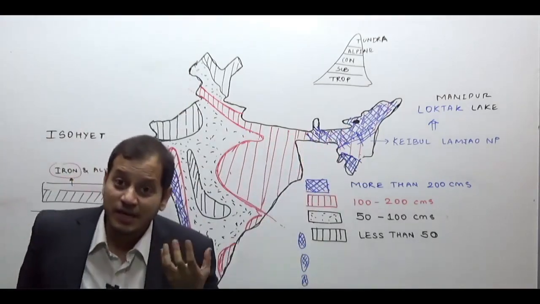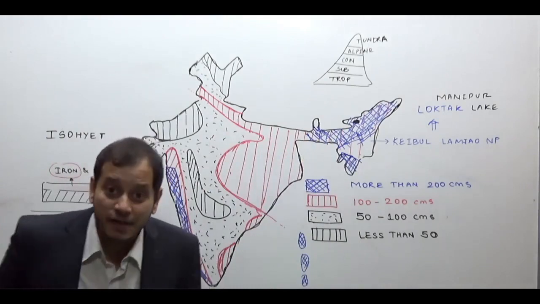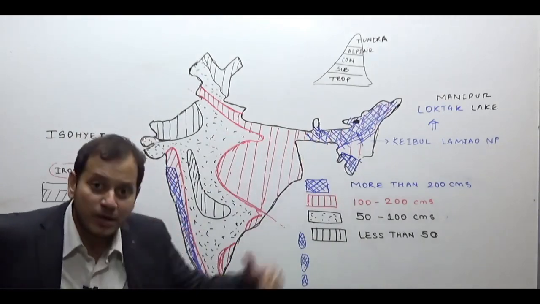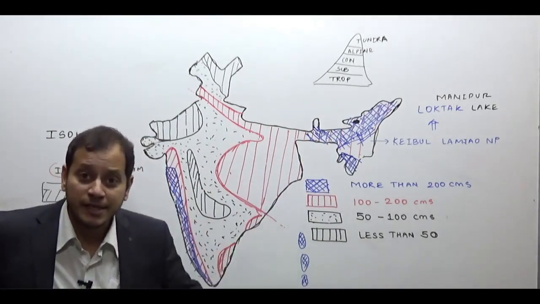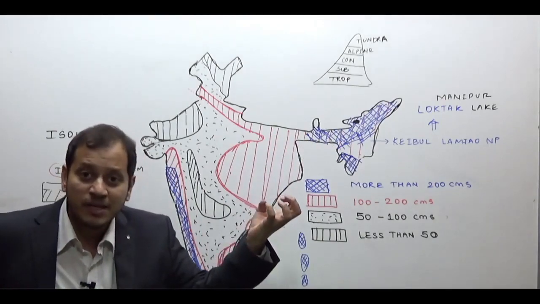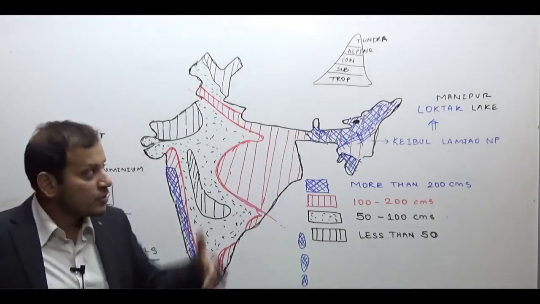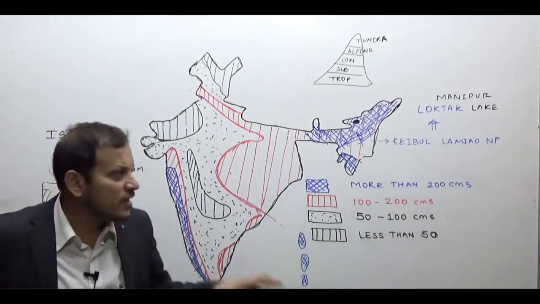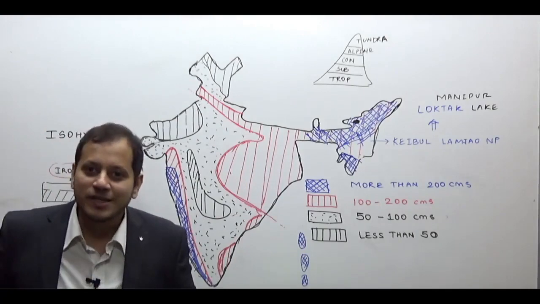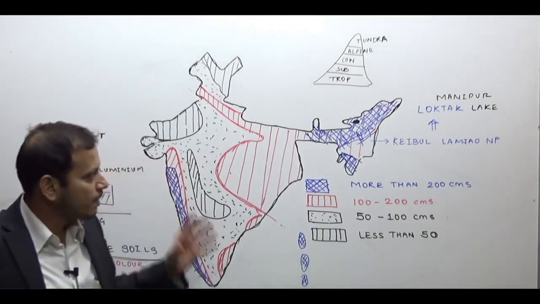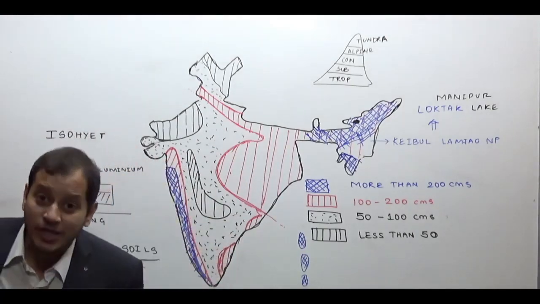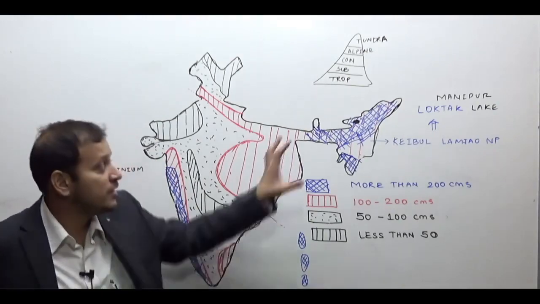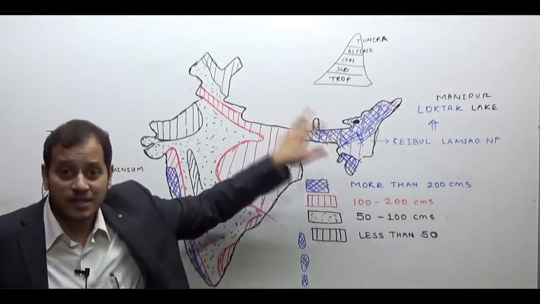Because tea requires very heavy rainfall, but at the same time, the soil should be well drained. That means they should not be logged with water. So well drained soil will be only on the slope of a mountain. Generally in the flat areas, you cannot get both the conditions. So well drained soils plus heavy rainfall. Therefore, the tea plantations are successful here.